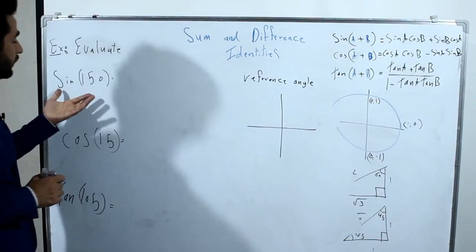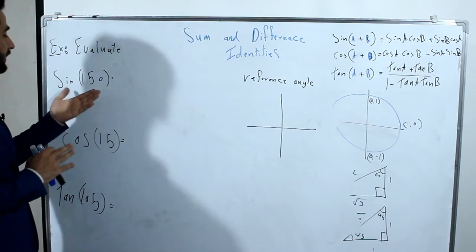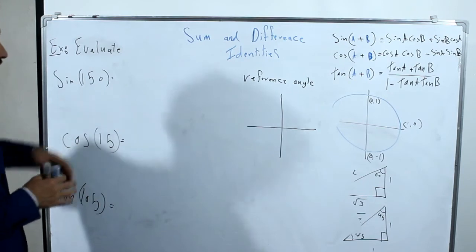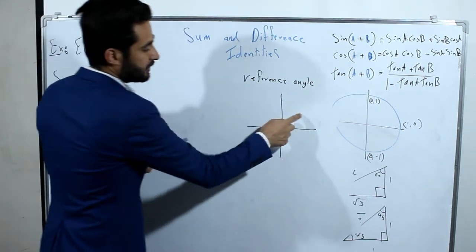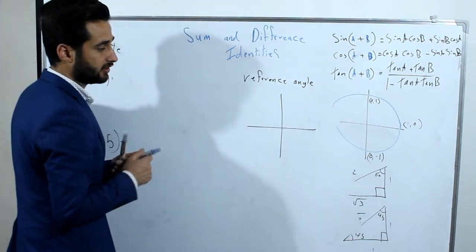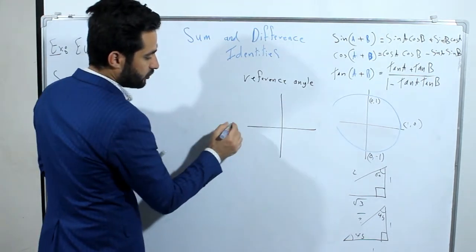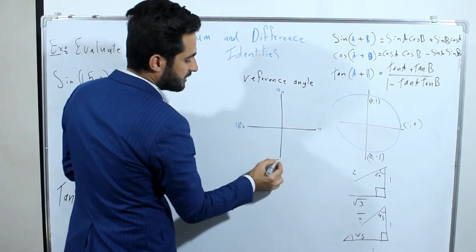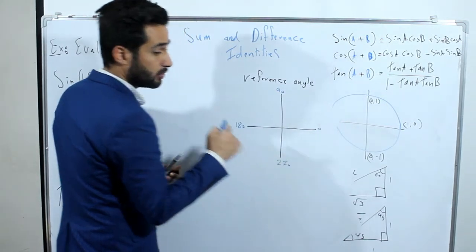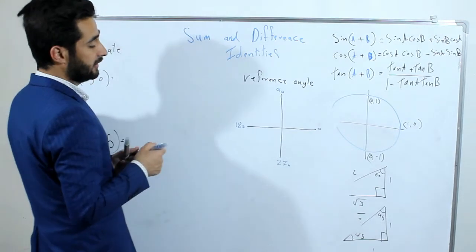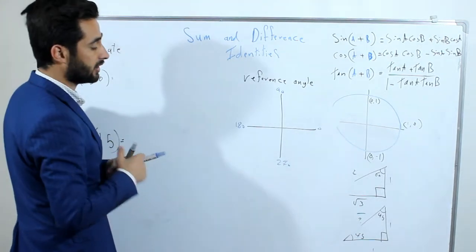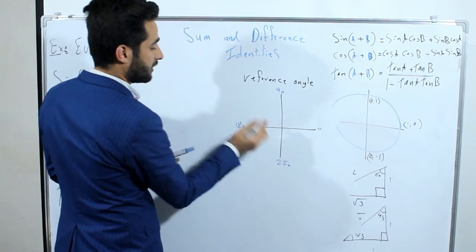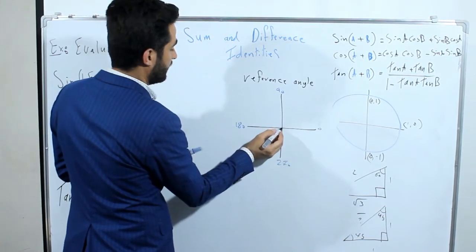Guys, sine 150, we have to find its reference angle. What's the reference angle? 150 is in the first, second, third, or fourth quadrant? It is between 90 and 180. This is 180, this is 0, this is 90, and this is 270, or we can do it by pi or radians. If you don't understand, you can look at the previous sections, the videos where I explained it.